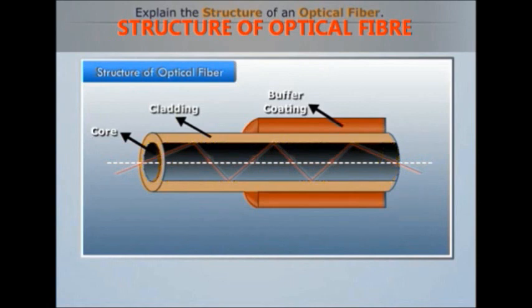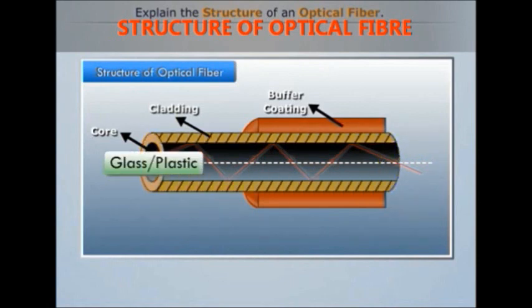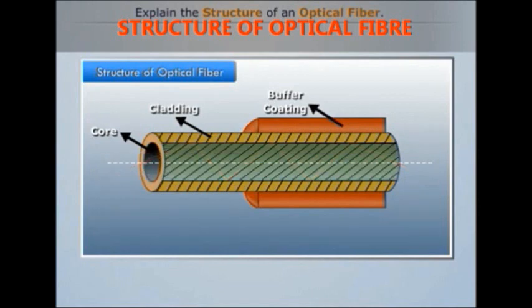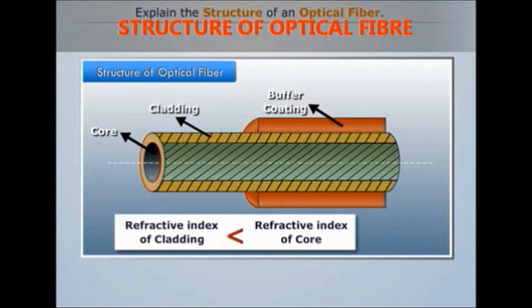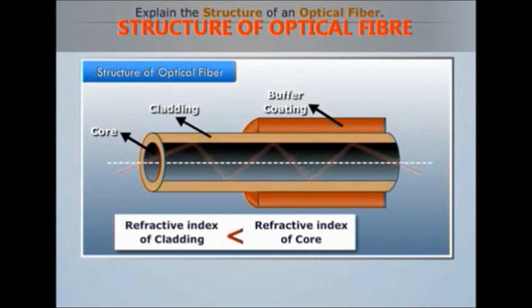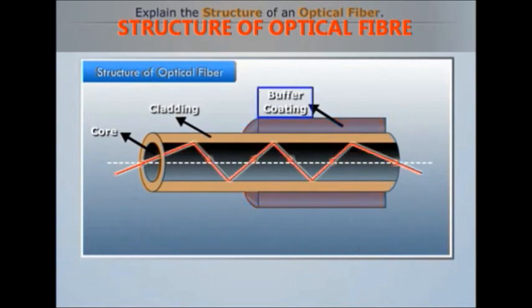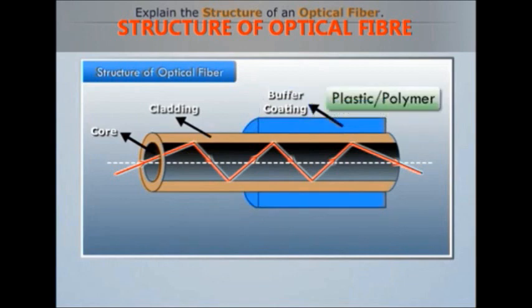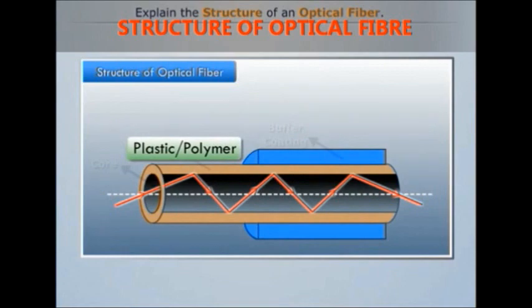The core is surrounded by another region called cladding, and it is also made up of glass or plastic. The refractive index of cladding is lower than that of core. Therefore, cladding helps to keep the light within the core. The outermost region of an optical fiber is the buffer coating. It is made up of plastic or polymer coated over the cladding, which provides physical and environmental protection for the fiber.